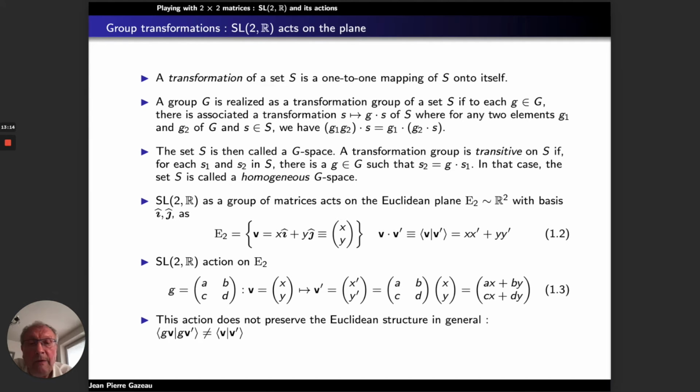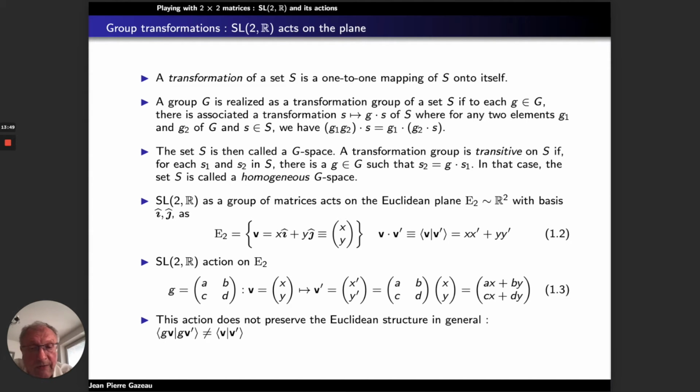And in the Euclidean plane, we have also defined the dot product, or scalar product, or inner product, which is given by the equation v dot v prime is equal to x x prime plus y y prime. So what is the SL2R action on E2? You just apply the matrix ABCD on the column vector x, y in order to get x prime, y prime.